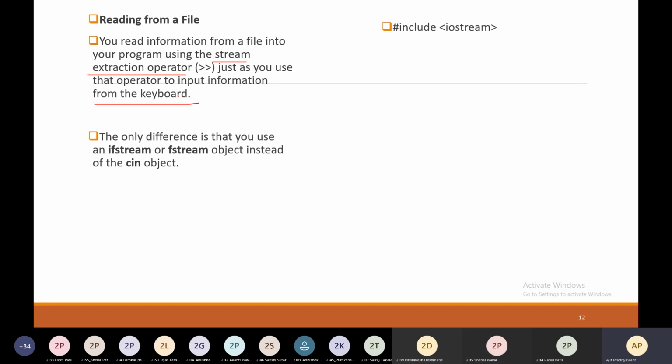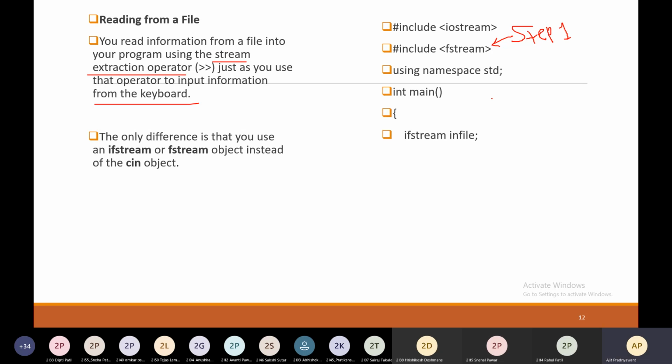Let's see the code. Again, I am repeating the same thing so that you will remember. First step is to include a header file, step 1, that is fstream, because we are playing with the file. We are performing a read operation. Next, in the main, create the object of ifstream, that is inFile.